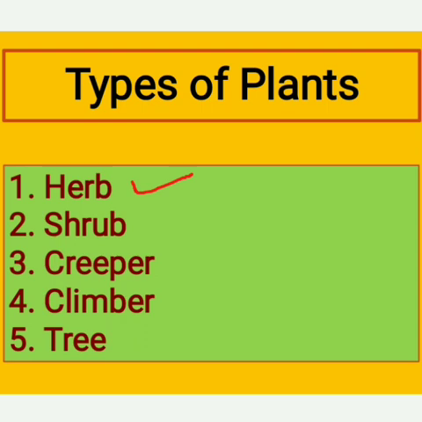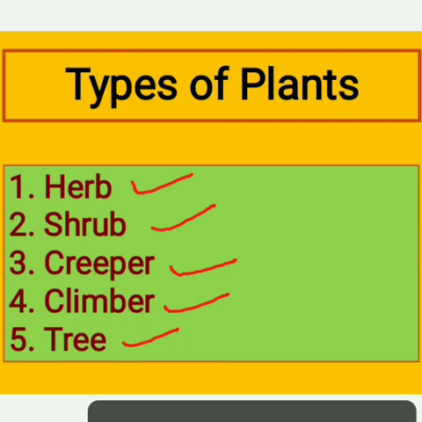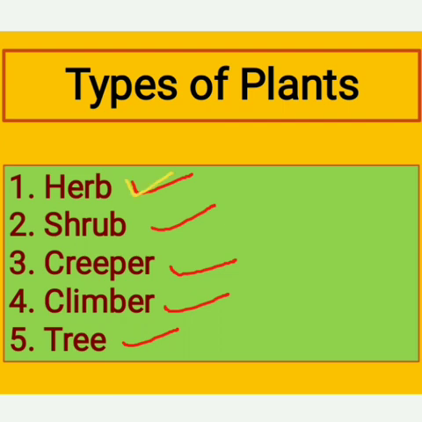Herb, shrub, creeper, climber, tree. These are the types of plant. Now we will discuss them one by one.